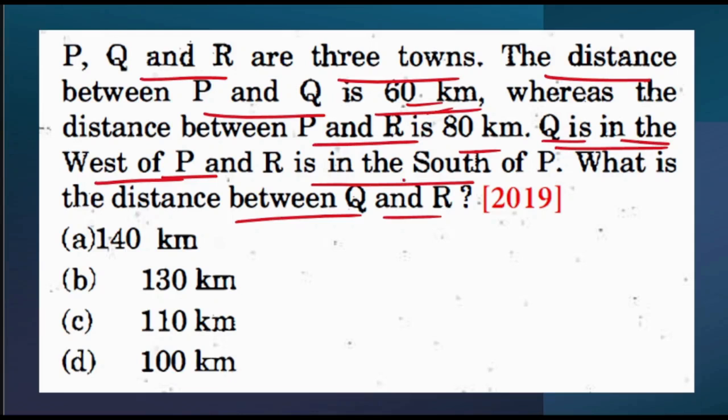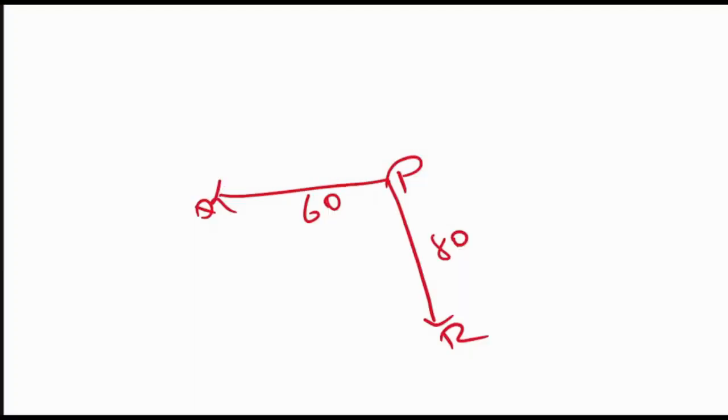Now they are asking, what is the distance between Q and R? So basically they are asking the distance between this Q and R. Same concept. What we will be doing is, again it's a right angle triangle at P, so that means it's QPR. Again we will be using the same Pythagoras theorem formula.